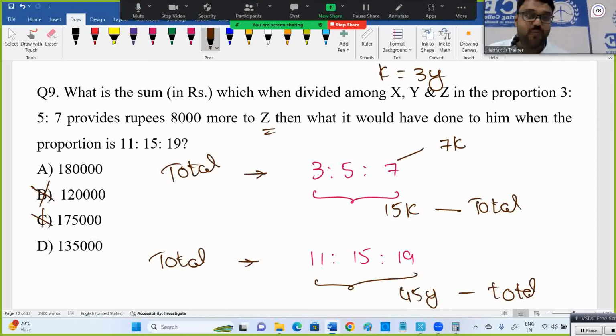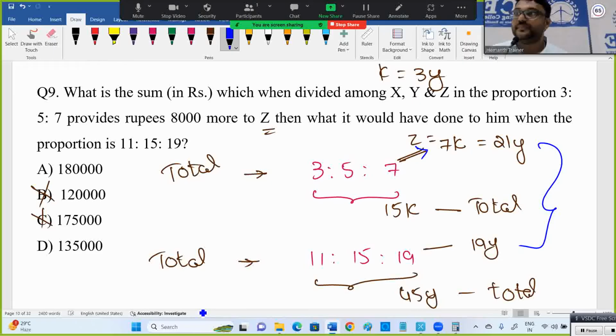Focus on Z. What is Z here? 7k. What is Z here? 19y. Convert this into y. 7k means I can write 21y. Can we write like that? 7k, is it allowed? Now what is the difference here and here?